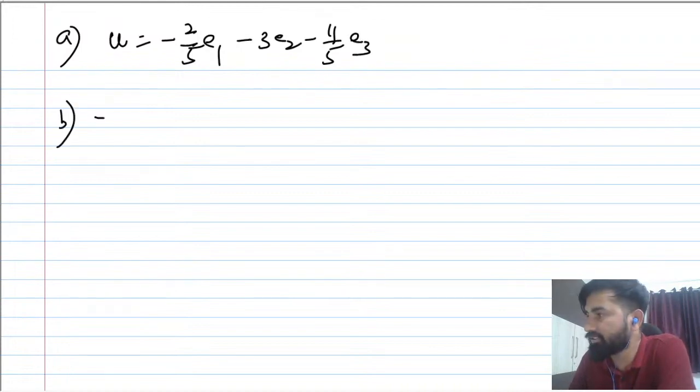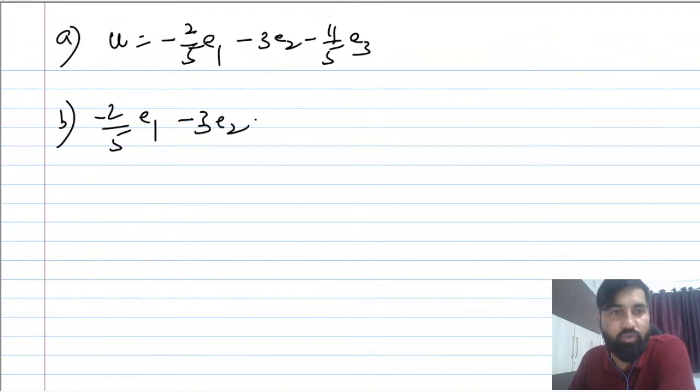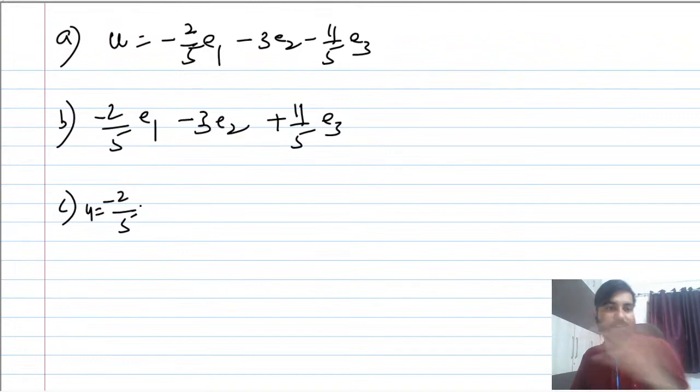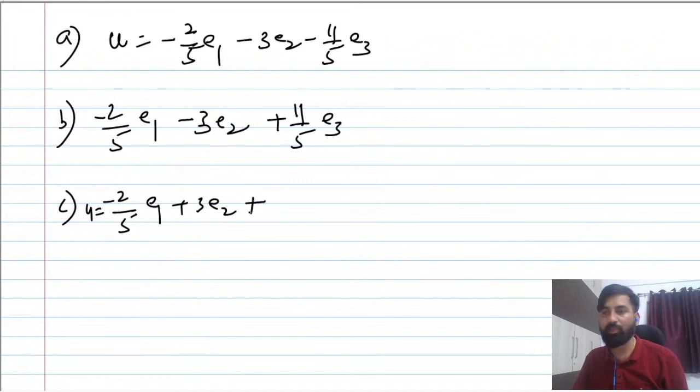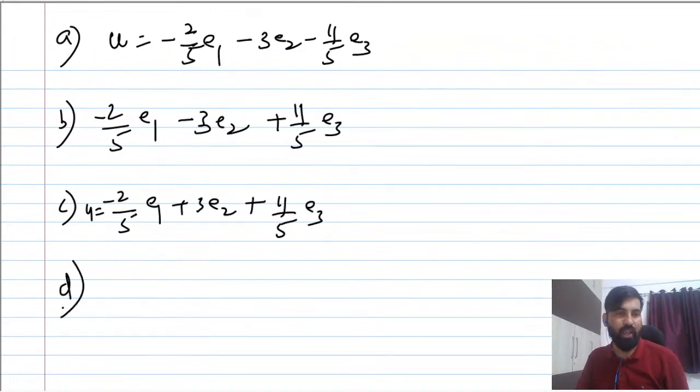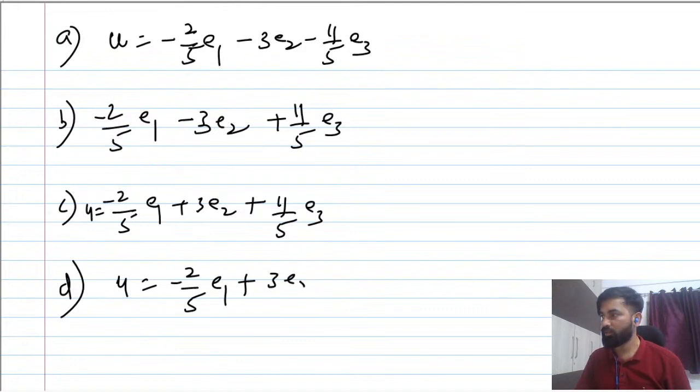Option B is minus 2 by 5 E1 minus 3 E2 plus 11 by 5 E3. Option C is minus 2 by 5 E1 plus 3 E2 plus 11 by 5 E3, right? And D: U equals minus 2 by 5 E1 plus... okay, this is the question.